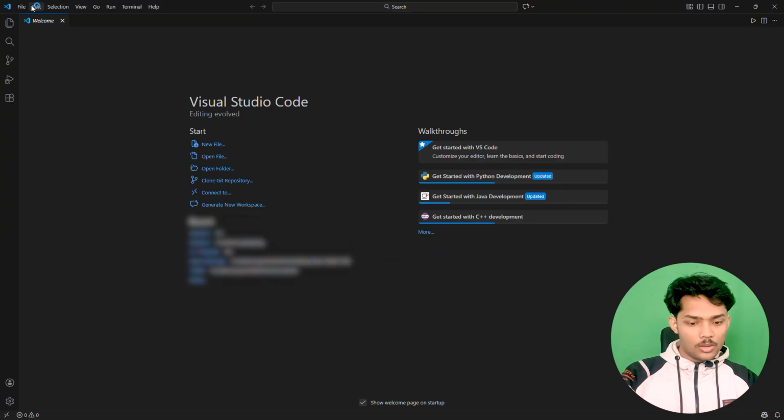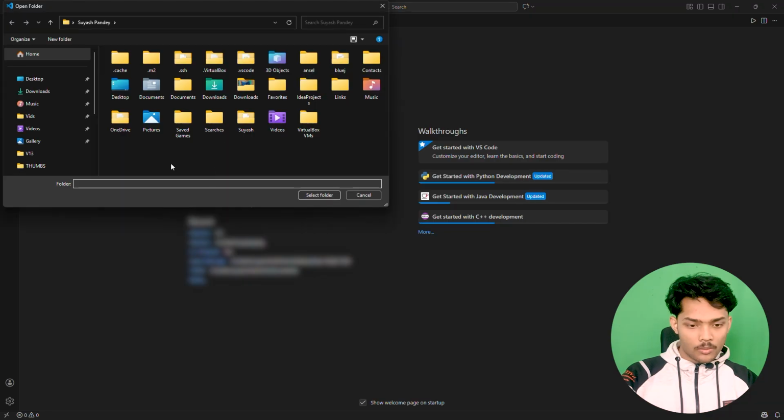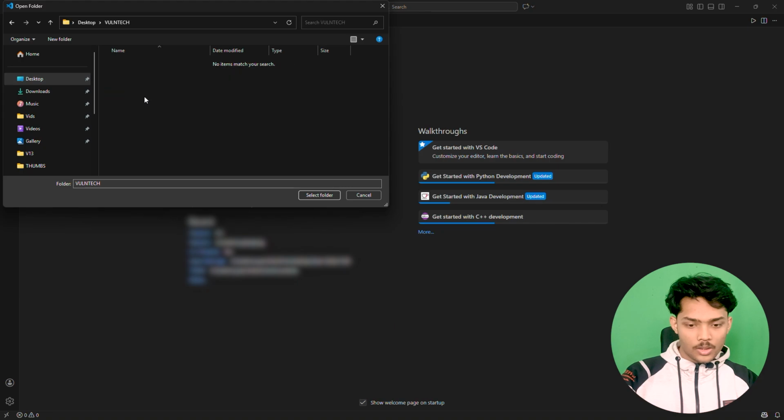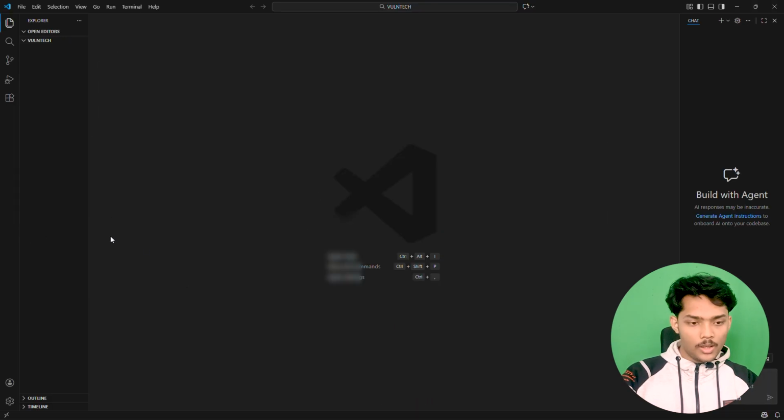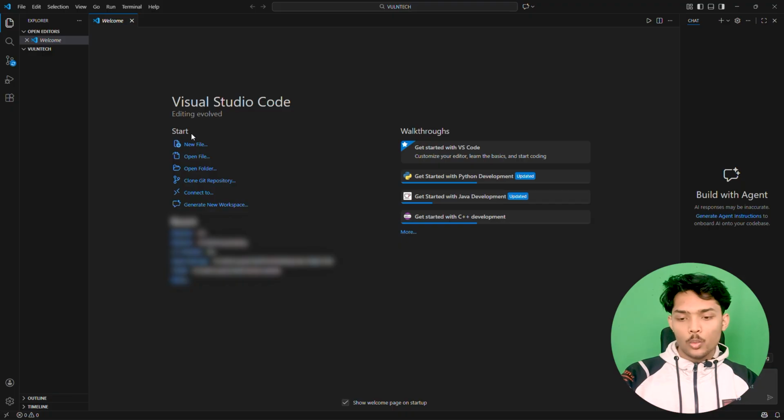And in VS Code, just open a new folder, and in the new folder we will open Volunteer, on the desktop, I guess. Yep. So just select this folder, that is Volunteer, and now Volunteer is open on our VS Code editor. Now what we are going to do is create a new file here.